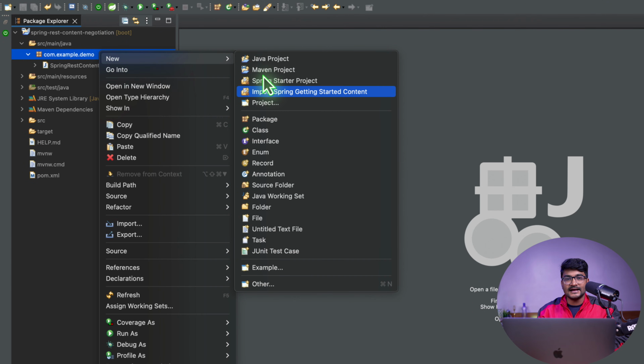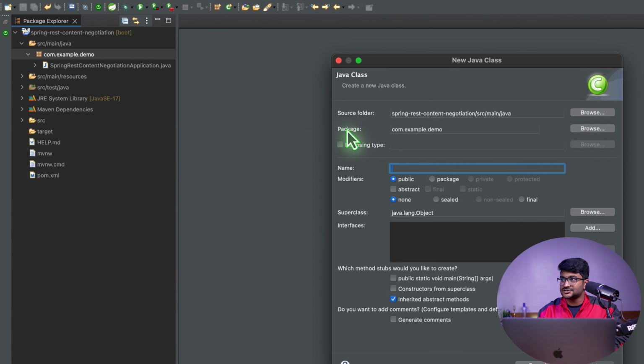Let me create a model, or let me create a DTO, a data transfer object. And I want to expose my data in form of the DTO. So I'll just create a class and I'll put it inside a package called com.example.dto. Okay.